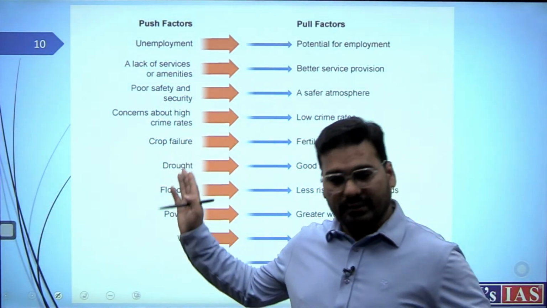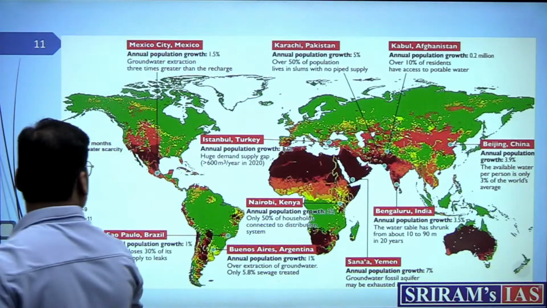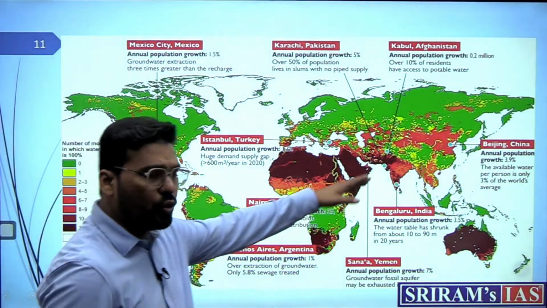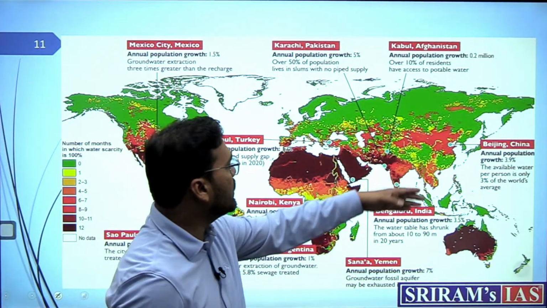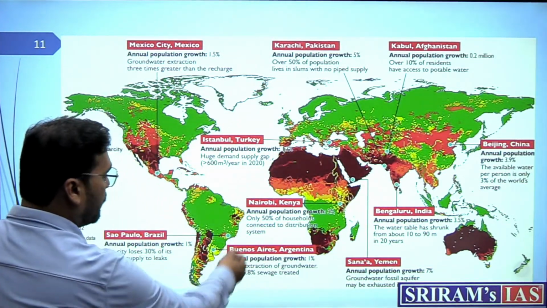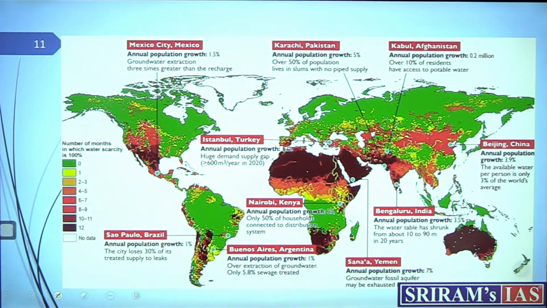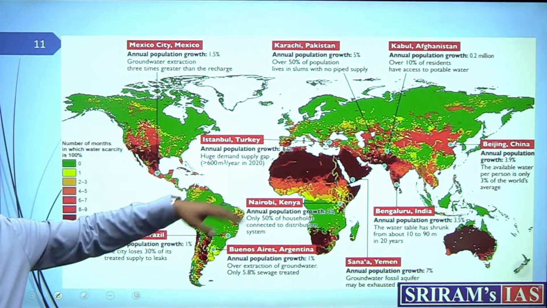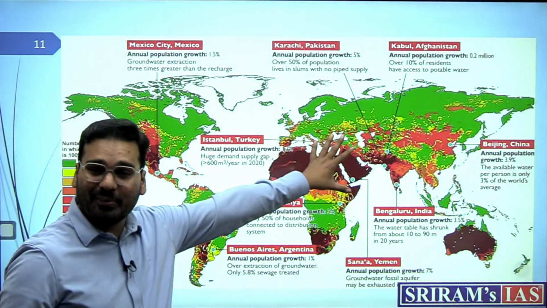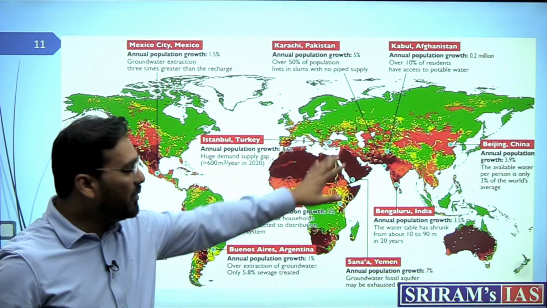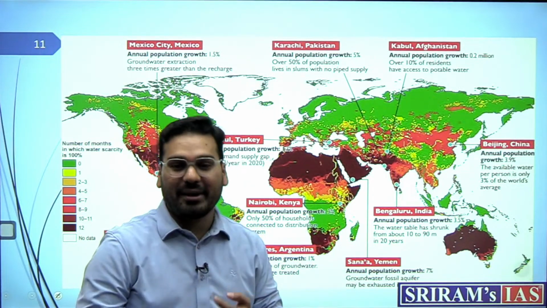Now this is a map, a good map. For example, you can mention here New Delhi, Bengaluru, Kolkata, Chennai, all these cities of India. Then here Karachi, then Beijing, Kabul, then Nairobi, Sanaa in Yemen, Buenos Aires, Sao Paulo, Mexico City, Istanbul, these are all developing countries as such. We haven't mentioned anything from Europe, right? We haven't mentioned anything from Australia or New Zealand as such. So this is very deliberate.